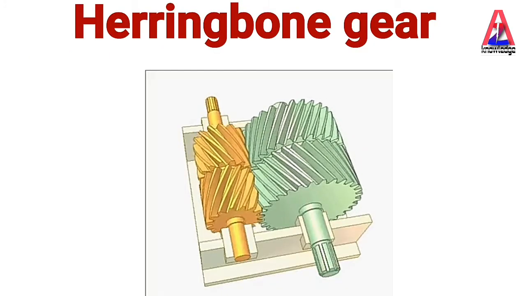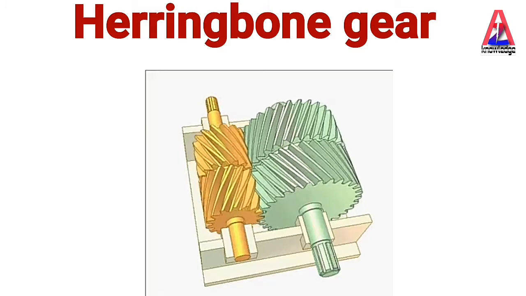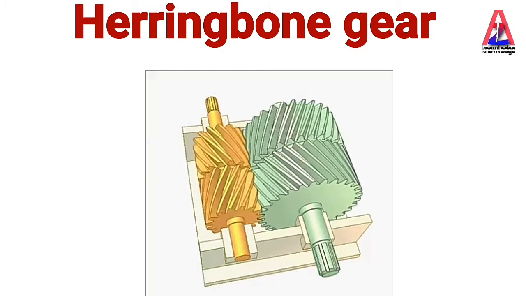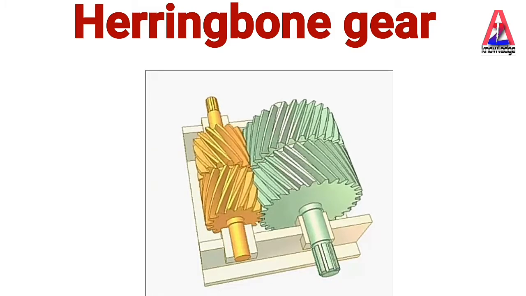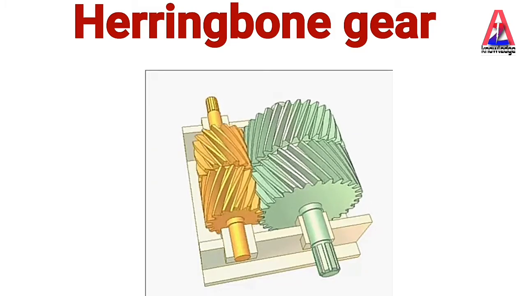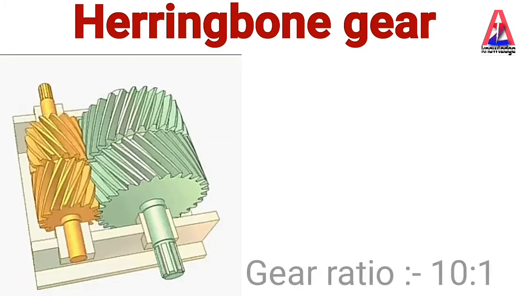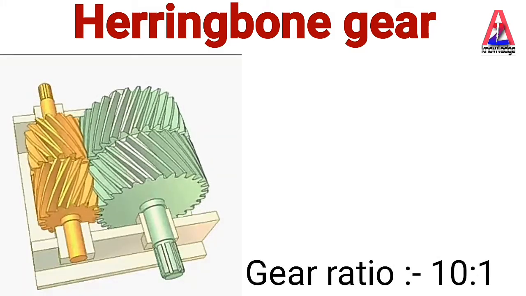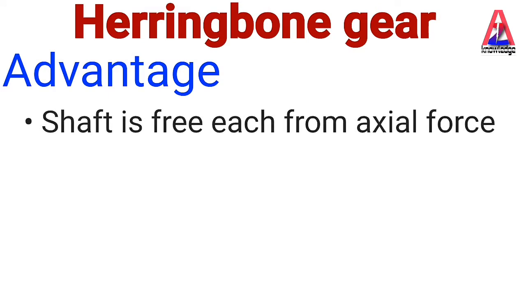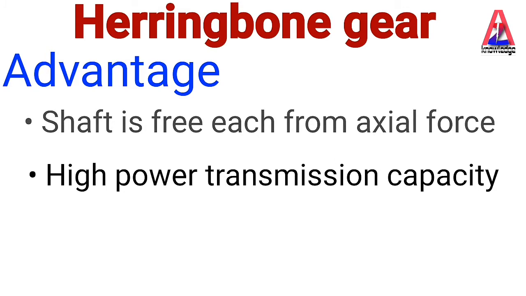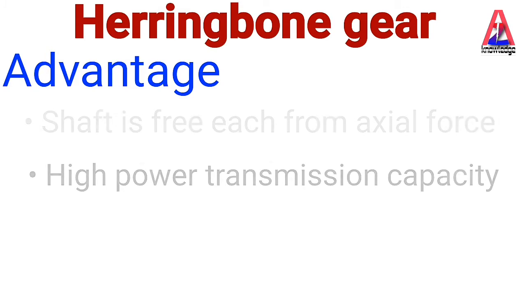Herringbone gear. Herringbone gear is nothing but a double helical gear. This gear pair is also used to transmit power and motion between two parallel shafts. Herringbone gear has opposite helical teeth. The gear ratio of herringbone gear is 10:1. Advantage of herringbone gear: the two axial forces nullify each other and the shaft is free from axial force. Due to the double helical teeth, power transmission capacity is high.